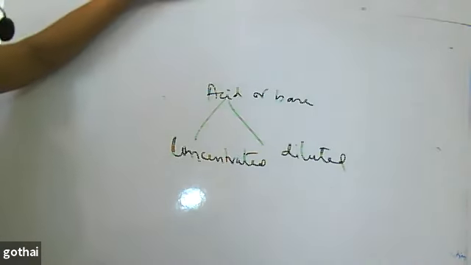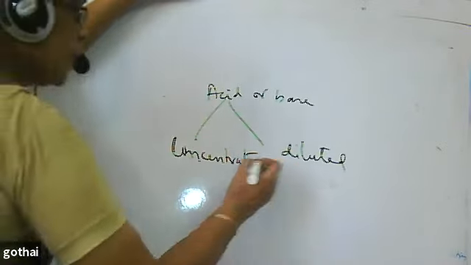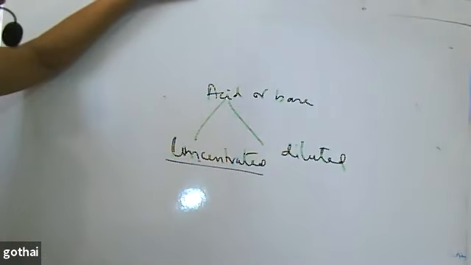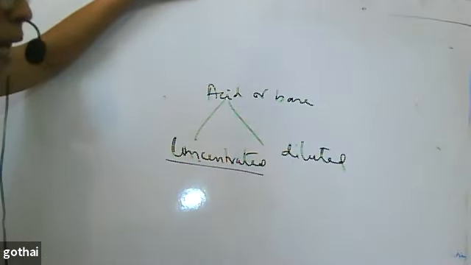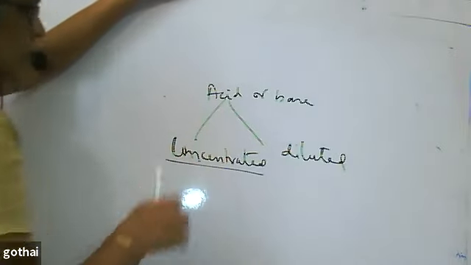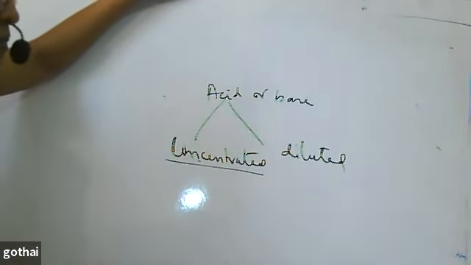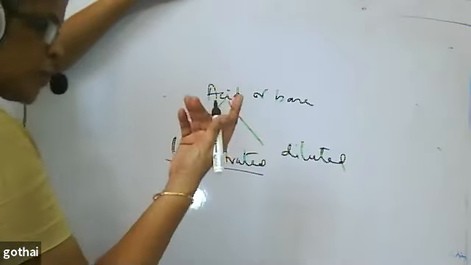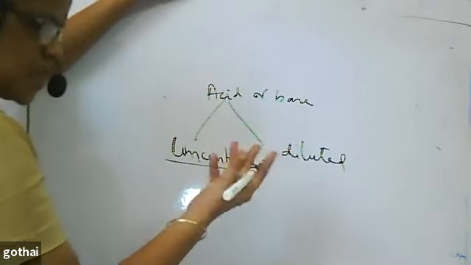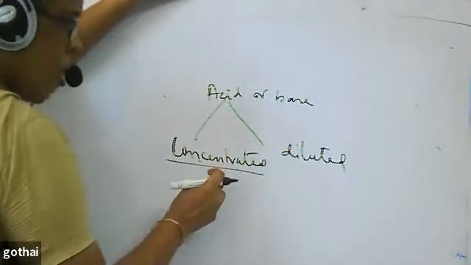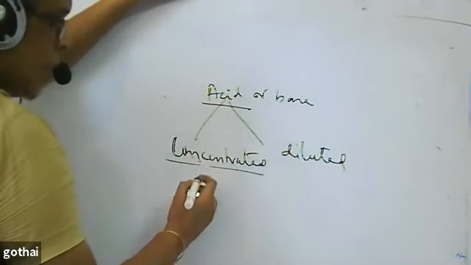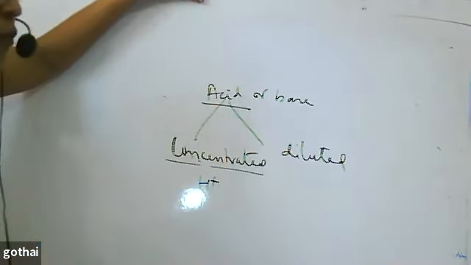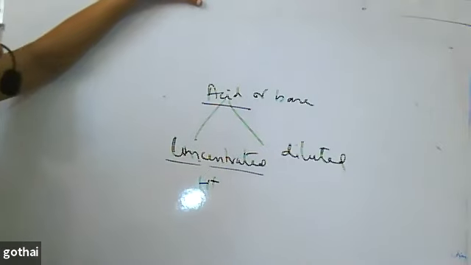So we are using the acids. There are two types of acids, concentrated and dilute. How do you define a concentrated acid? The number of ions per unit volume is more. Unit volume is any volume, a meter cube or centimeter cube. If the number of H plus ions per unit volume is more, then we call it a concentrated acid.